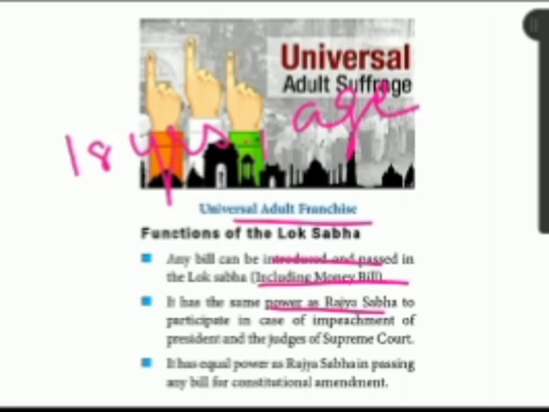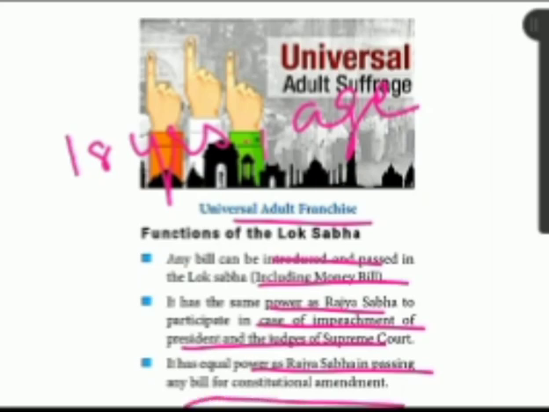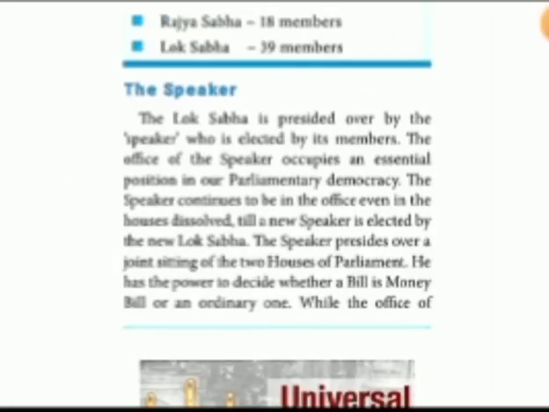So here it is given. In case of impeachment of the President and judges of the Supreme Court, it has equal power as Rajya Sabha in passing any bill for constitutional amendment. What is meant by amendment? Changes. So if they are making any changes in the constitution, both houses in the parliament should be involved. Like that it is given.